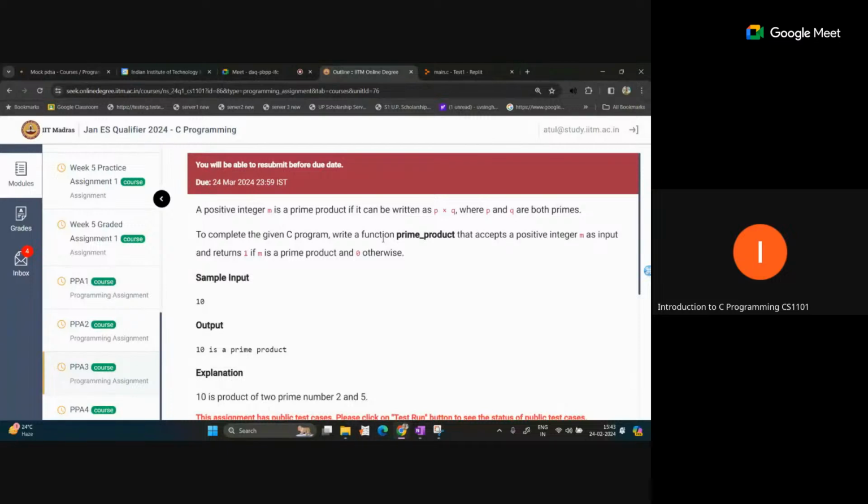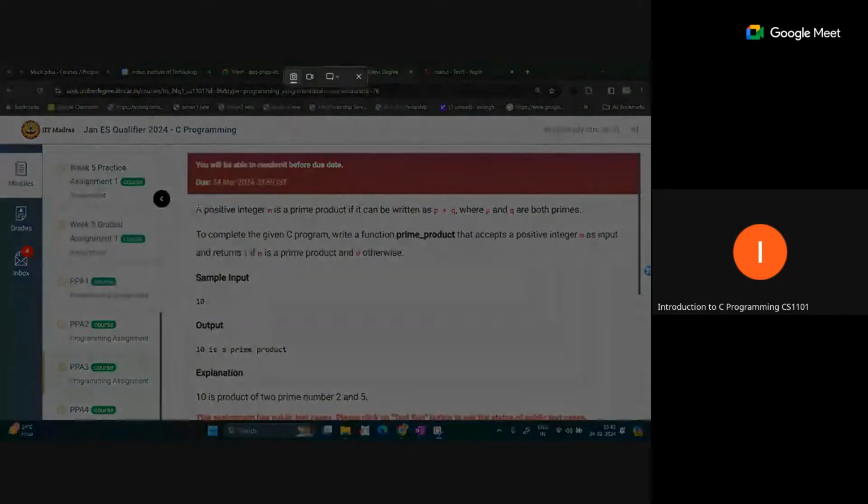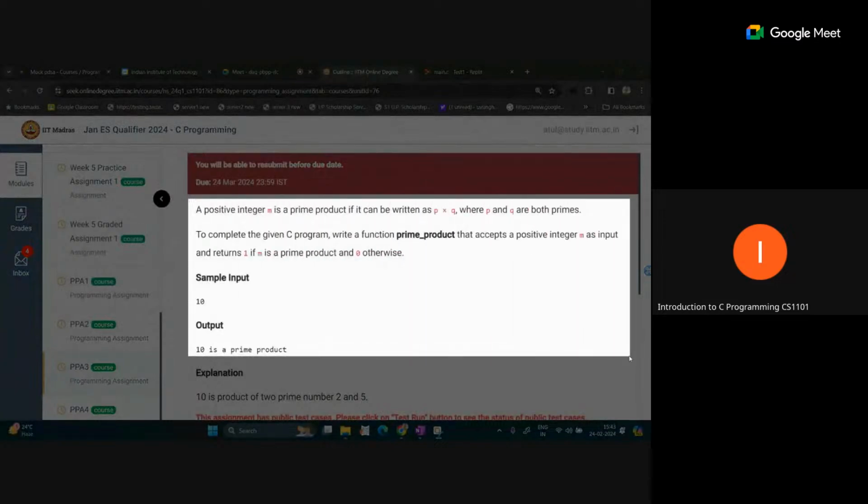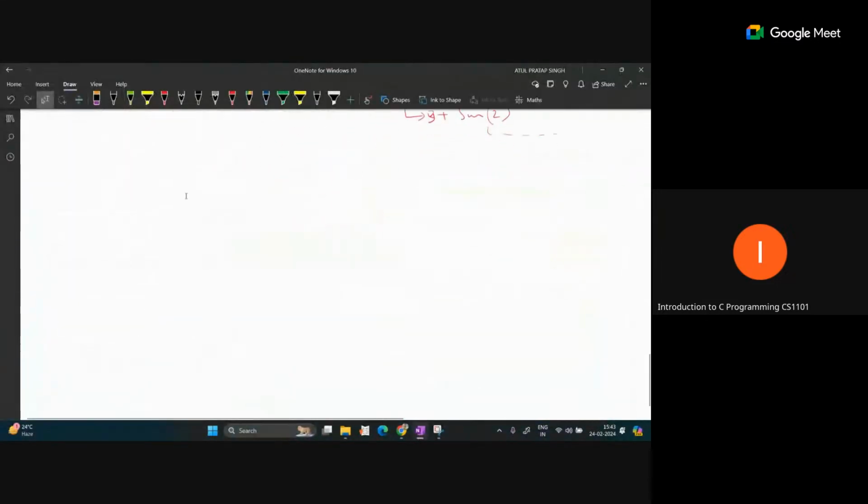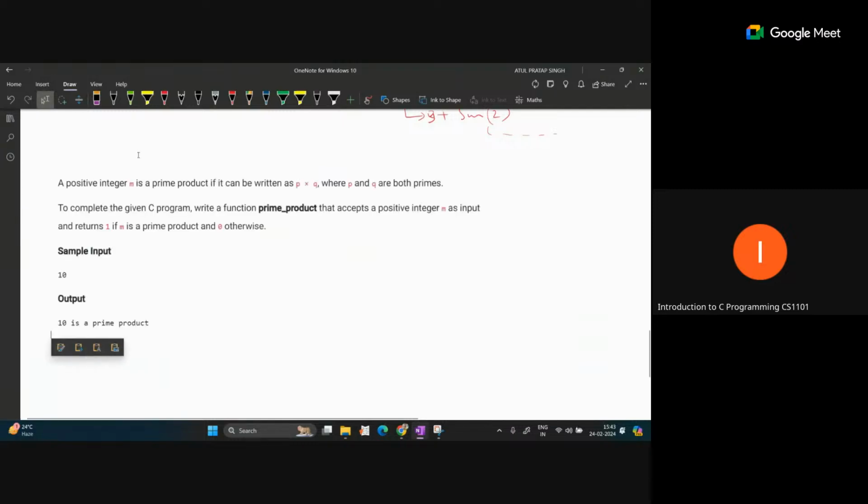Let me take the copy. First we will understand the problem statement, and then we will try to find the logic. Any input number is given; one sample input is 10.